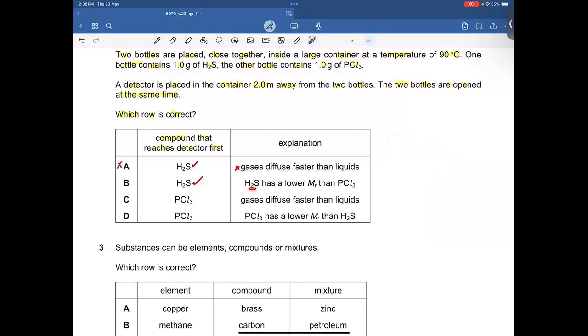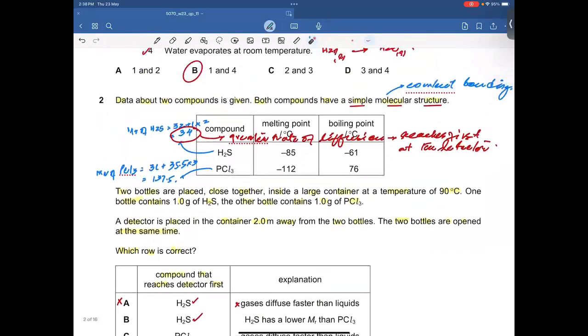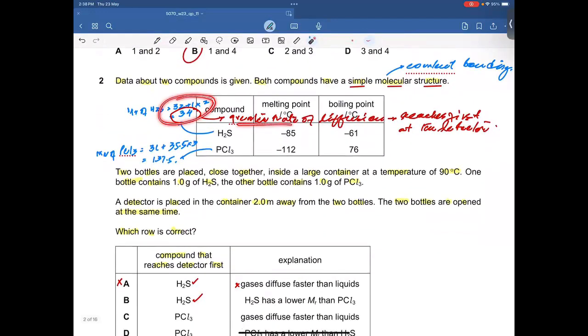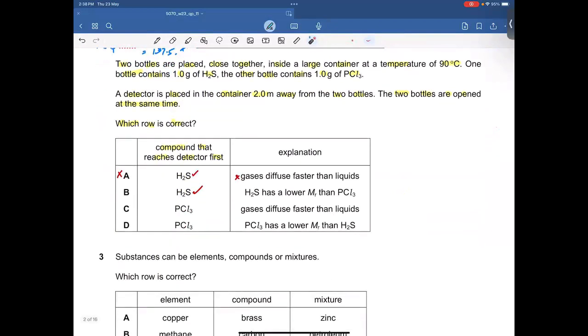Now the next is H2S has a lower MR than PCl3. That's what we have done here. H2S has a lower mass, and so it has a higher rate of diffusion, and therefore I believe B is going to be the right answer.